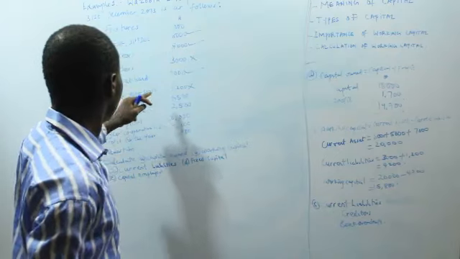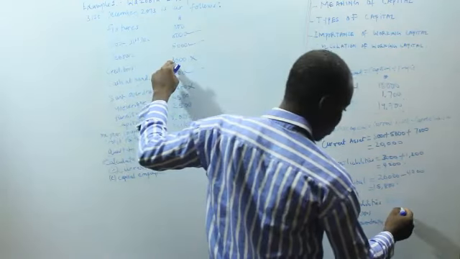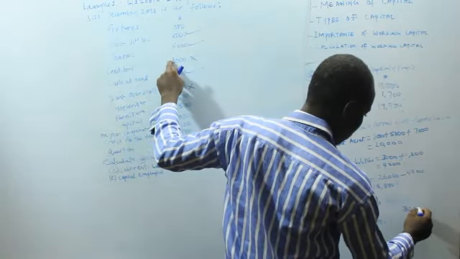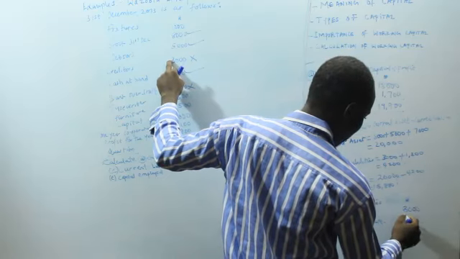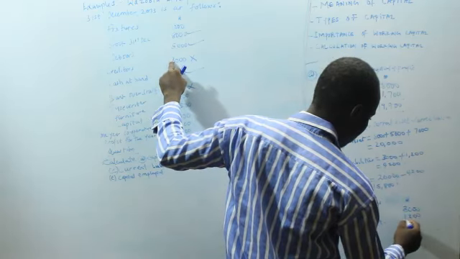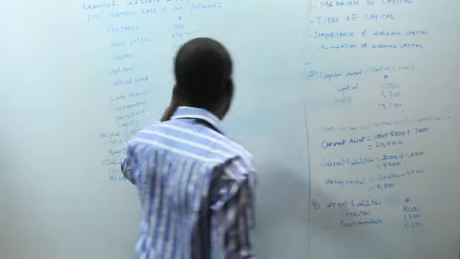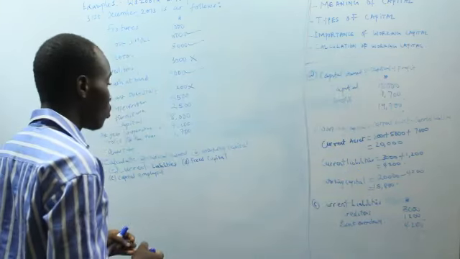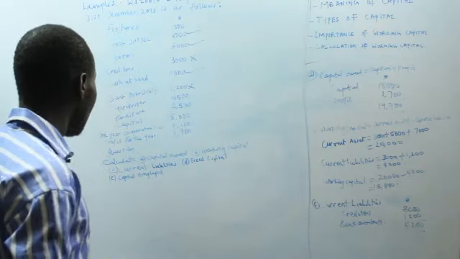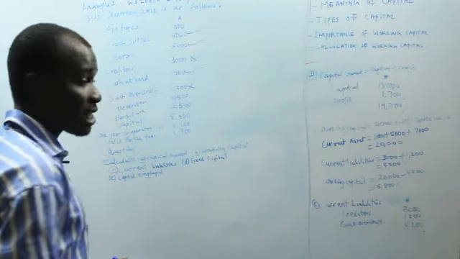We have creditors to be 3,000, and we have bank overdraft to be 1,200. Then we have 4,200.